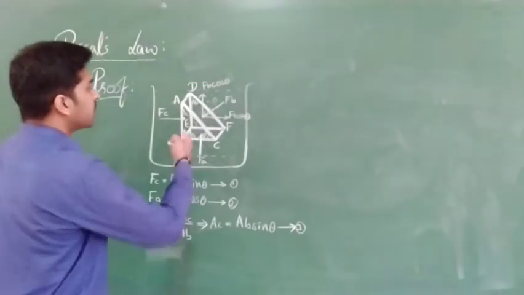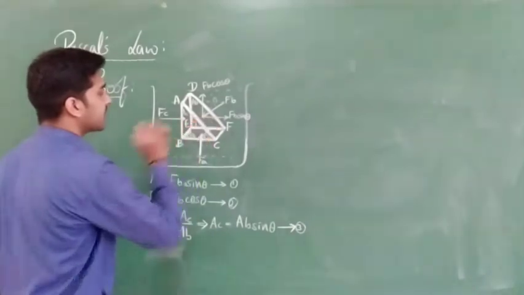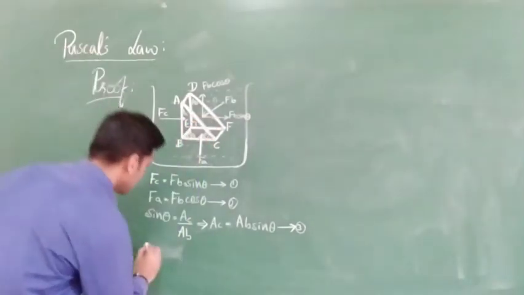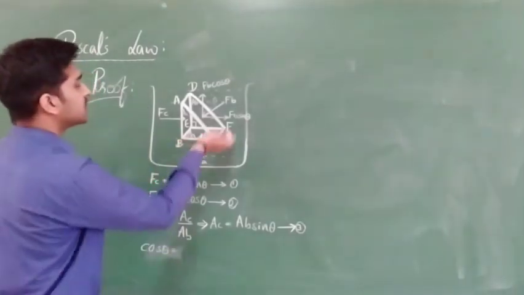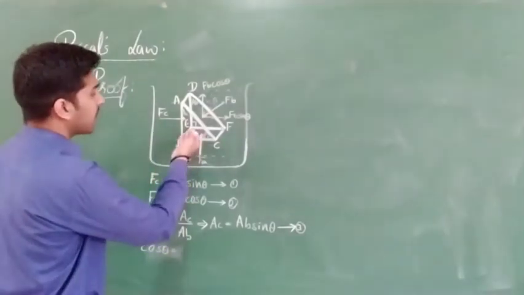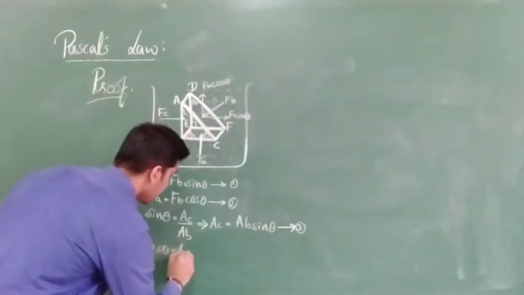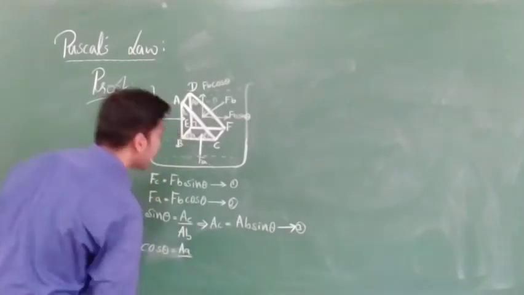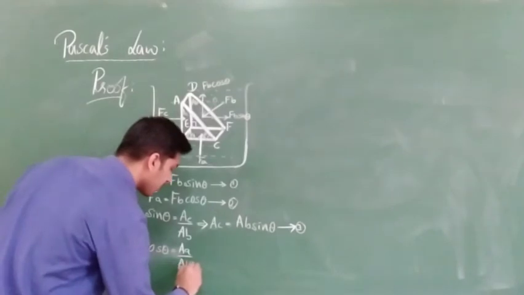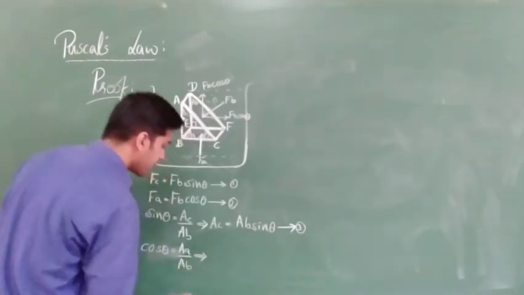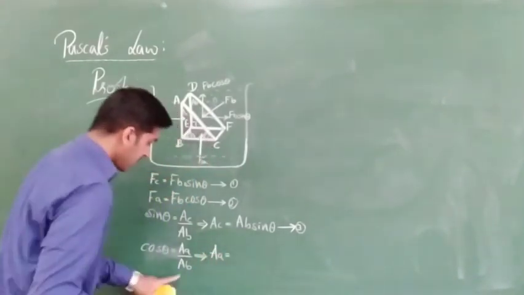Okay, last one. For this prismatic element, referring to this as theta and this as 90 degrees, what is the cos theta value? Can anybody tell me? Cos theta is nothing but what? Adjacent divided by hypotenuse. Adjacent side is nothing but what? AA, clear? AA divided by, what is the hypotenuse? AB again. So I will just separate the AA value over here. AA is equal to AB into cos theta.